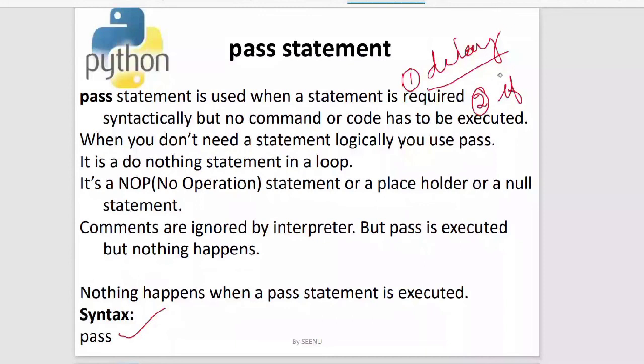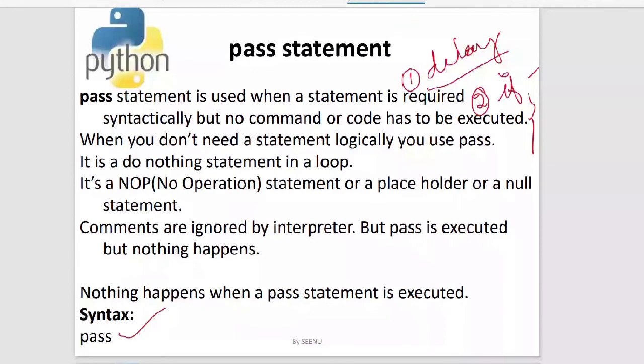But you know that there is a condition. So you want to check whether the balance is greater than 500. If the balance is greater than 500, you want to do something, but as of now you're not very clear with the logic of what to do. So there is a vacuum there.